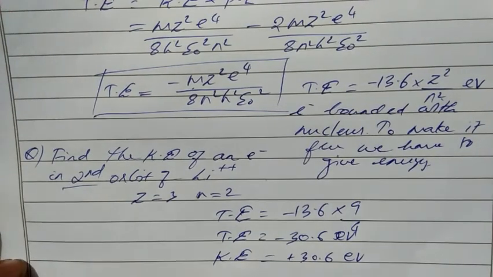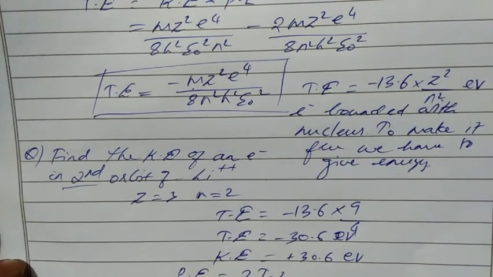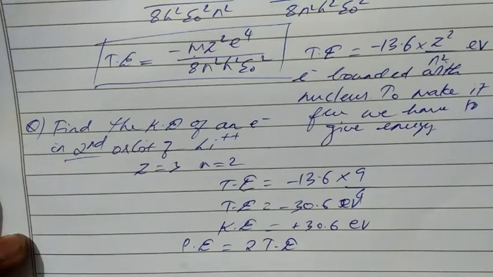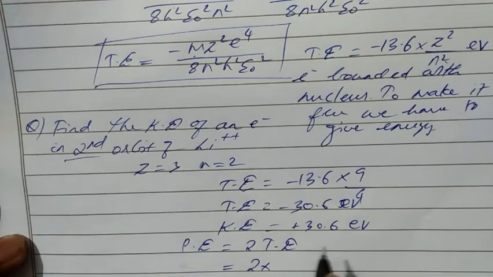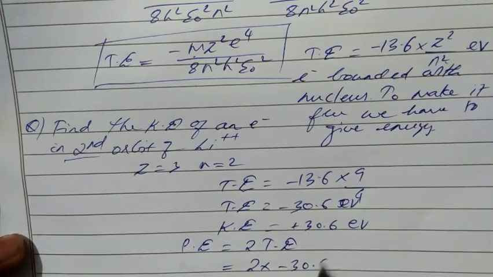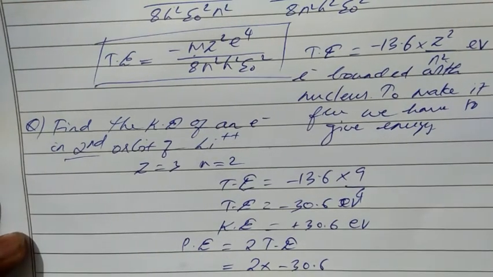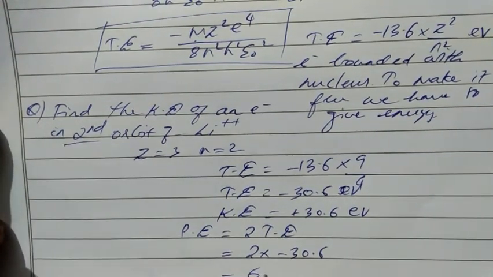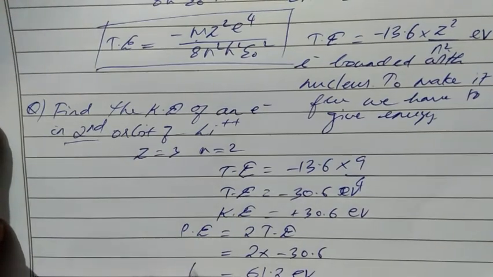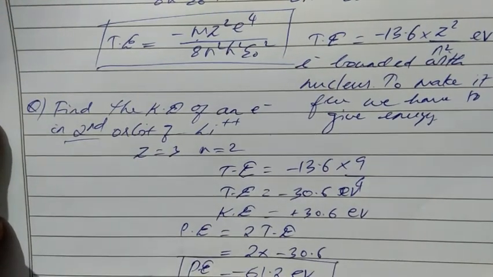Then what is potential energy? Potential energy is 2 times the total energy. So we have 2 into minus 30.6, which is minus 61.2 electronvolt.